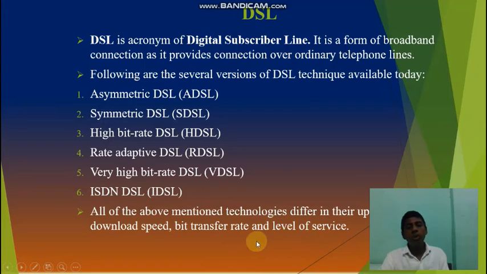These above are different, and each has its own internet connection speed. The transfer rate differs, and all the above-mentioned DSL connections have different internet download speed, network speed, bitrate, and level of service.